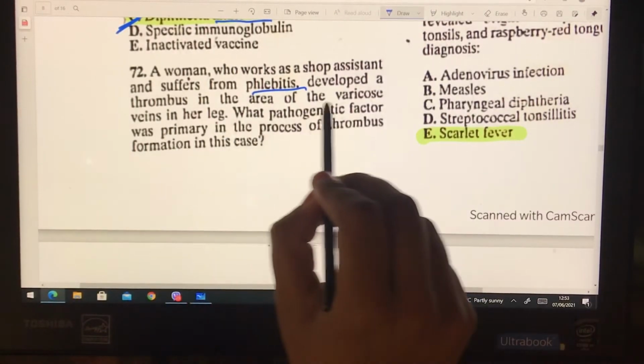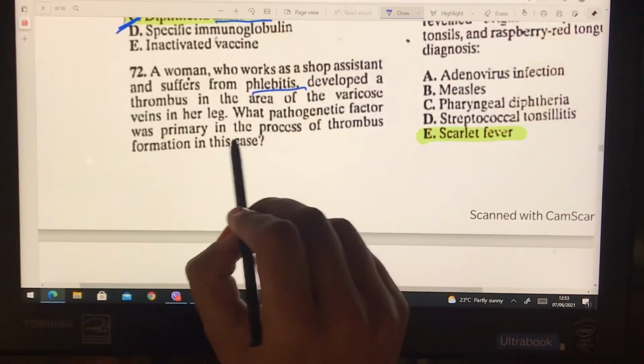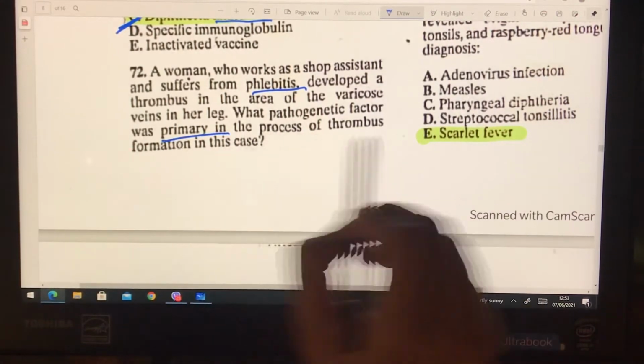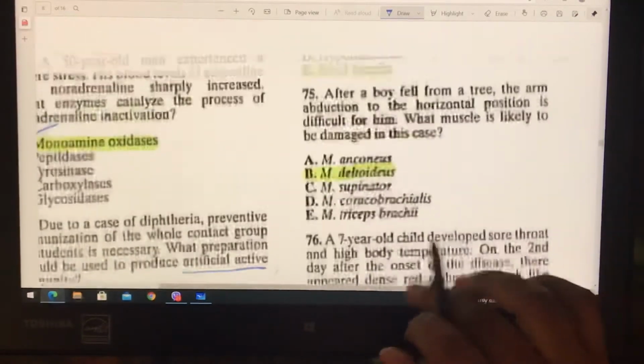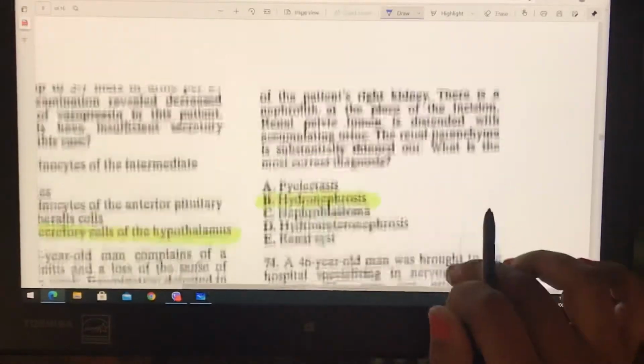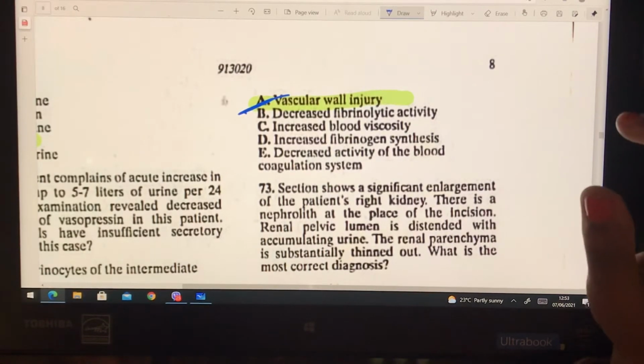The next question: a woman who worked as a shop assistant and suffered from phlebitis developed a thrombus in the area of a varicose vein in her legs. What pathological factor was primary in the process of thrombus formation in this case? So let's see the options. Vascular wall damage is the answer. Why? Because what is phlebitis? Phlebitis is inflammation of a vein, and if there is inflammation in the vein, there will be wall damage, and therefore vascular wall injury is the major and primary cause.